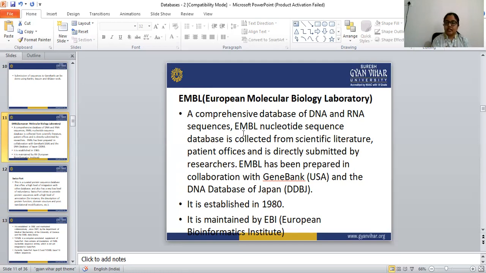EMBL has been prepared in collaboration with GenBank from the USA and the DNA Database of Japan, DDBJ. It was established in 1980 and is maintained by the European Bioinformatics Institute. So this is all about EMBL. EMBL is again a primary database.